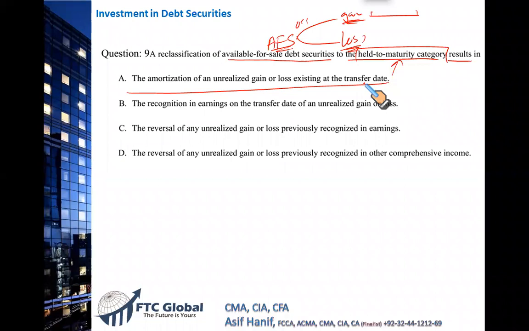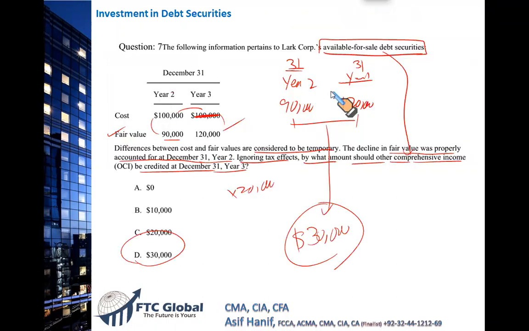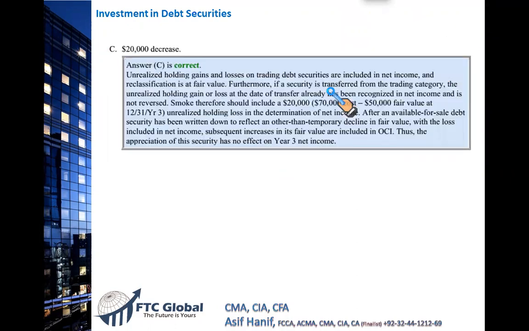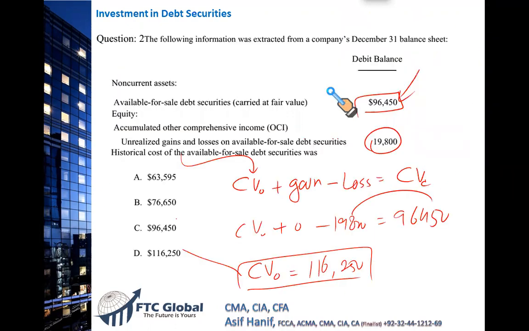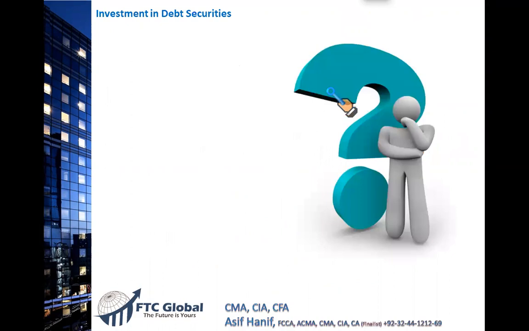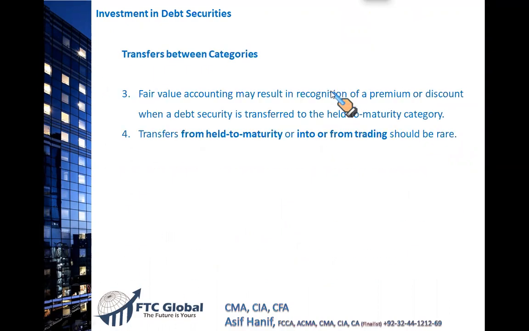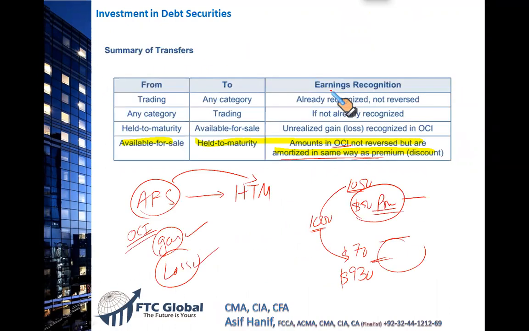No, Subhan, no. Unrealized gain and loss related to these AFS, which were there in OCI, will be amortized. That's what we discussed. Let me take you back and show you what we did a little while ago. This is an important point. You should have remembered this one. See this one, we discussed that.